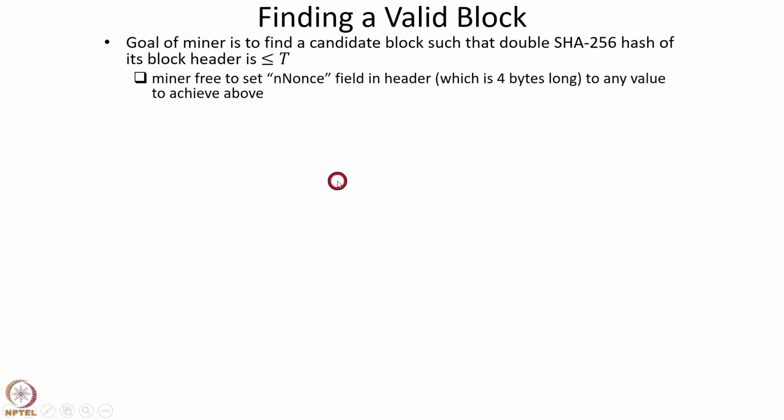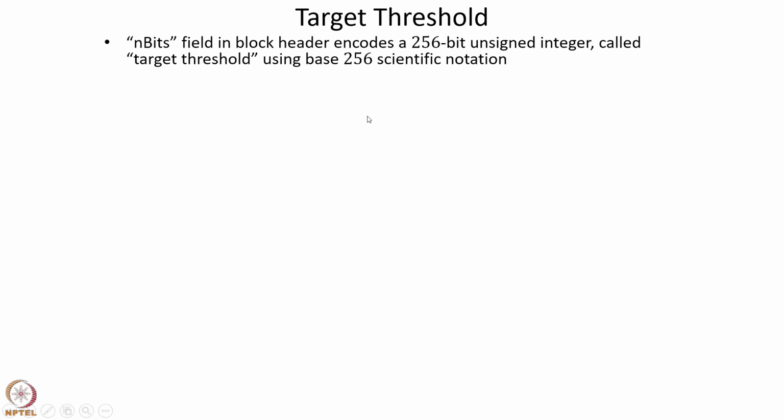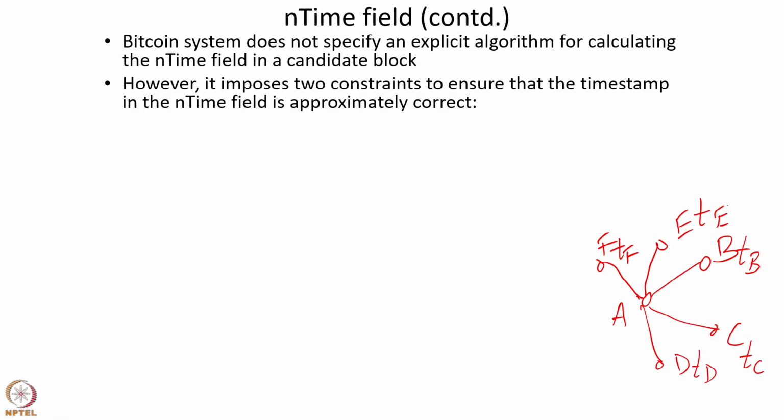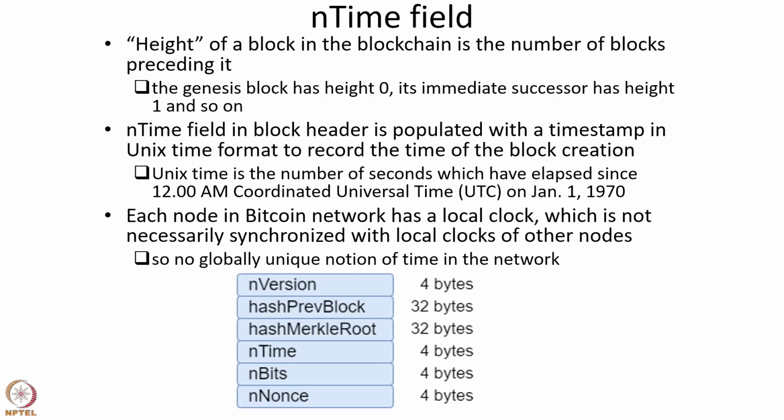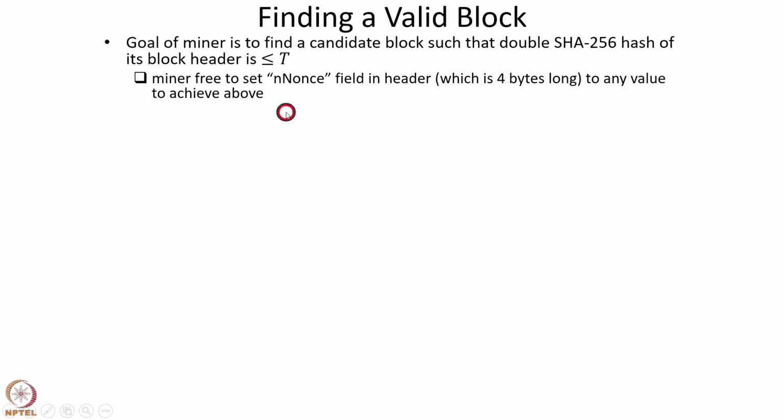Now in the block header there is the n-nonce field which we discussed earlier. If we go back to the header of the block, recall that one of the fields is the n-nonce field which is 4 bytes in length. So the miner is free to set this n-nonce field to any value to achieve this goal.